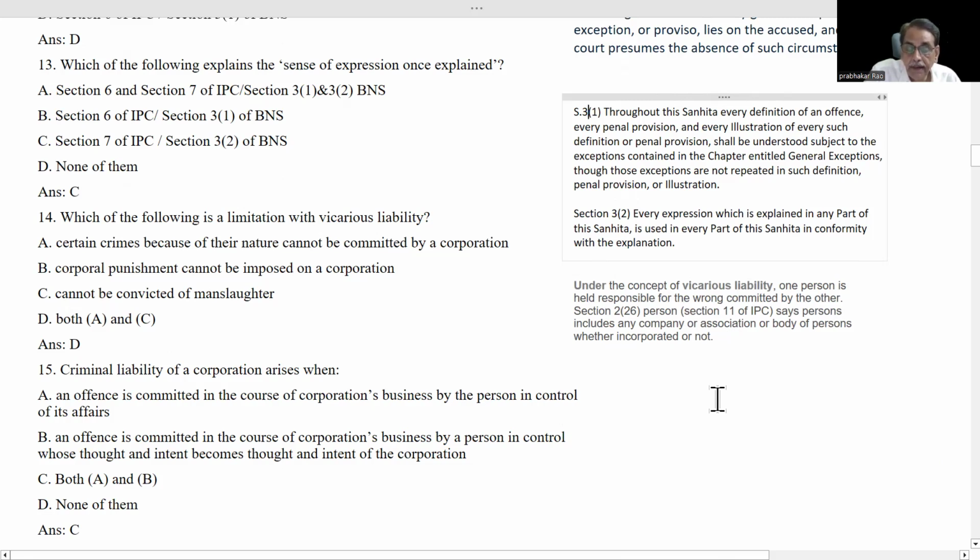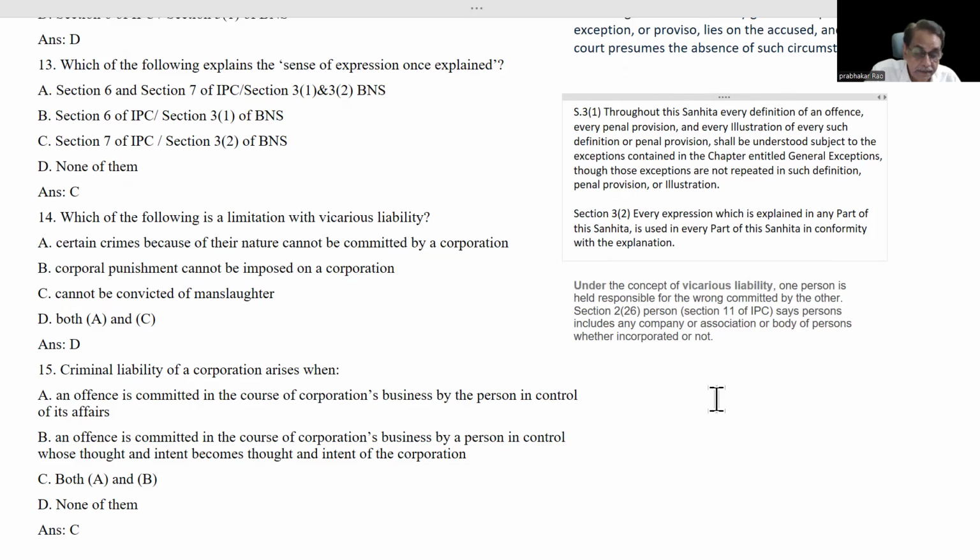With a common intention, three persons go, and one out of those three persons killed that person. Then the remaining two persons also can be held responsible for the wrong committed by the one person.